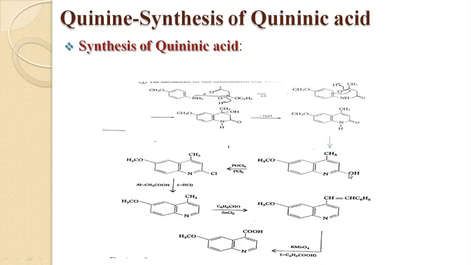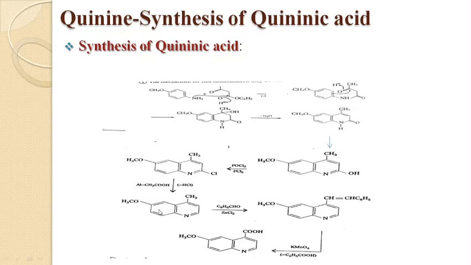We have taken the enol form as it is more stable, and then we have treated it with phosphorus pentachloride as the nucleophilic substitution takes place, and the hydroxyl group is replaced by the Cl group. Next, we have treated it with aluminium in the presence of acetic acid. The Cl has been removed from here, and it is converted into this compound.